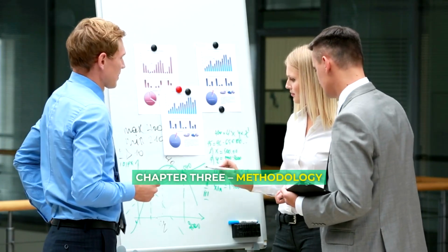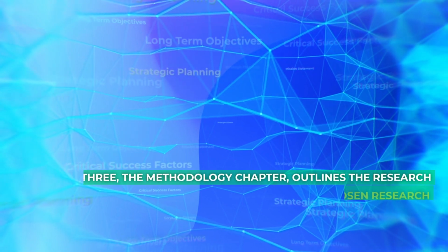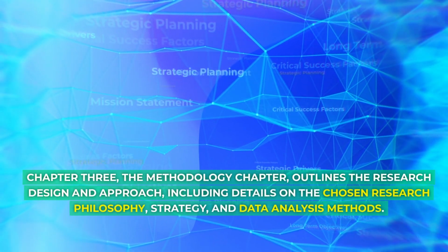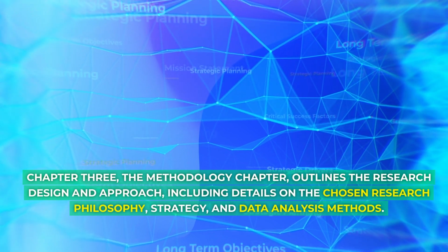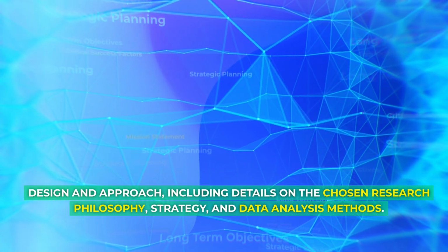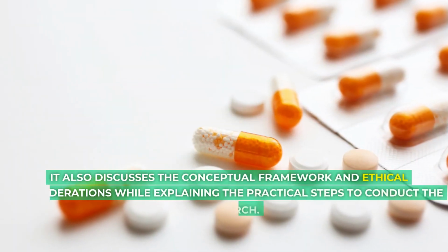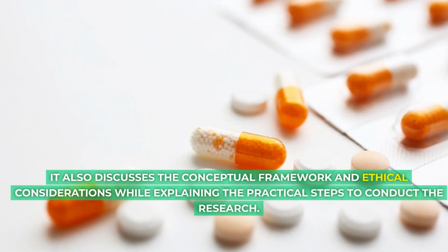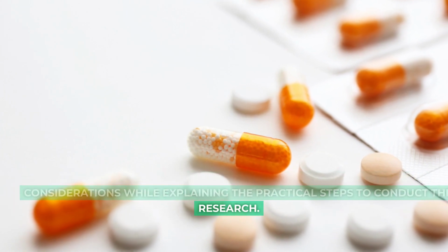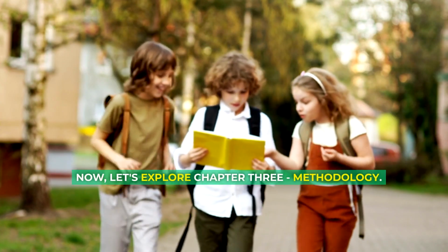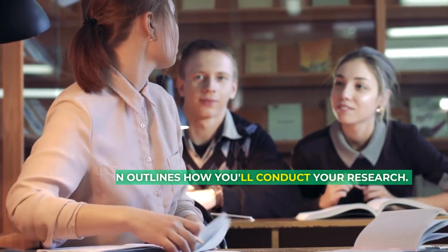Chapter 3, Methodology. Chapter 3, the Methodology chapter, outlines the research design and approach, including details on the chosen research philosophy, strategy, and data analysis methods. It also discusses the conceptual framework and ethical considerations while explaining the practical steps to conduct the research. Now, let's explore Chapter 3, Methodology. This section outlines how you'll conduct your research.